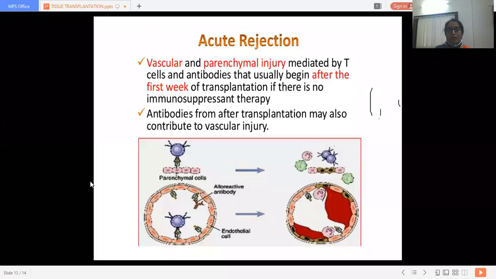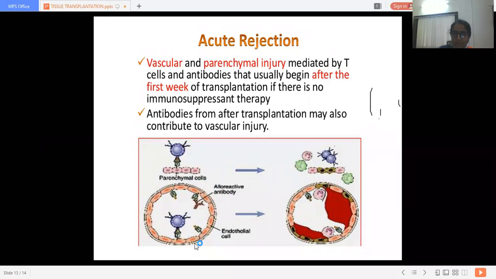Now this is the diagram of acute rejection. There is vascular and parenchymal injury mediated by T cells and antibodies that usually begins after a few weeks of transplantation if there is no immunosuppressant therapy. The antibodies from other transplantation may also contribute to vascular injury. Here, these are the parenchymal cells. This is alloreaction of antibody.